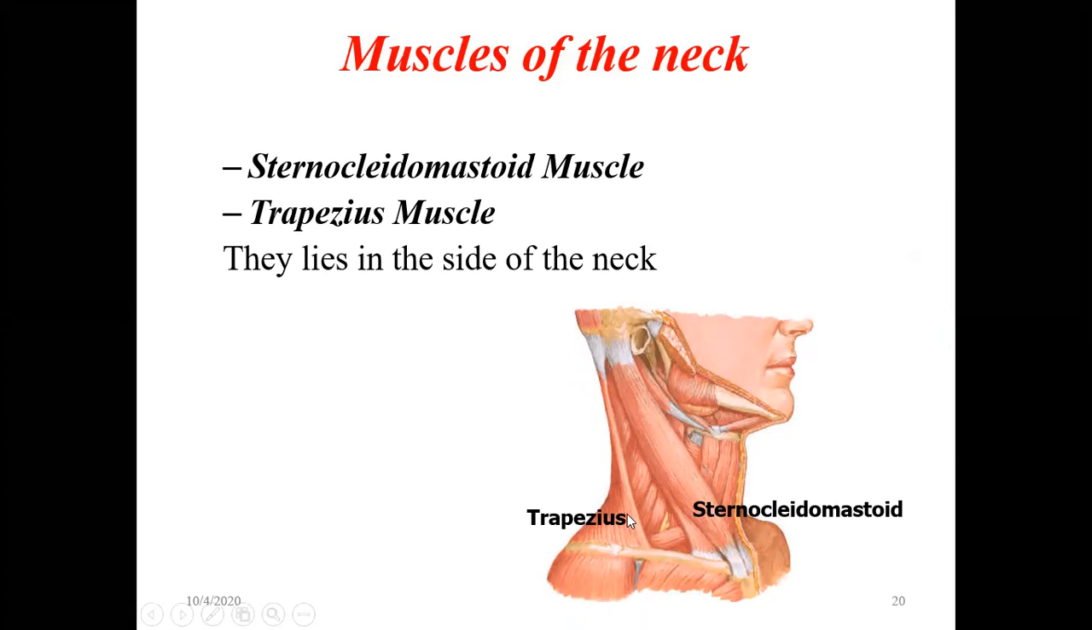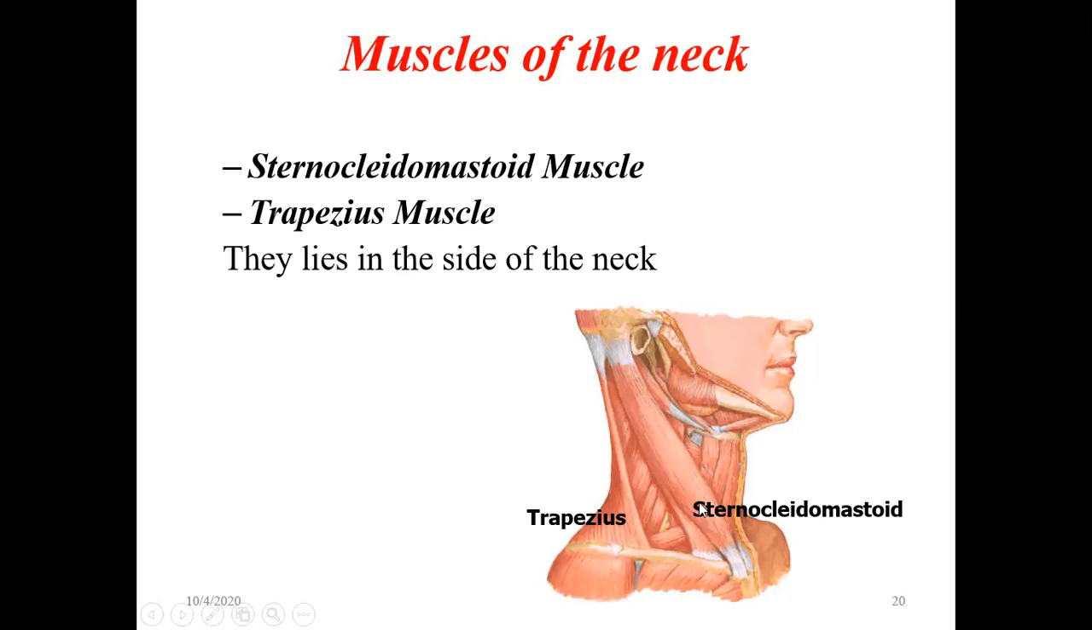So this is the sternocleidomastoid and the trapezius muscle. The sternocleidomastoid lies on the side, and the trapezius on the side as well as the back. There are multiple small muscles, but we'll not go into all the details of these small muscles. We'll go to the next group of muscles, the group of muscles in the trunk.